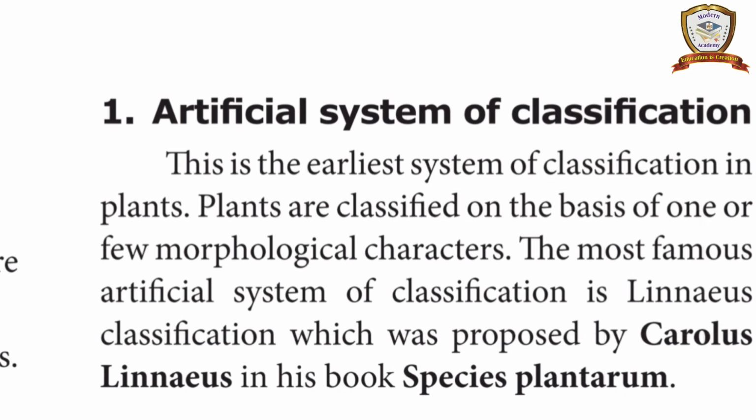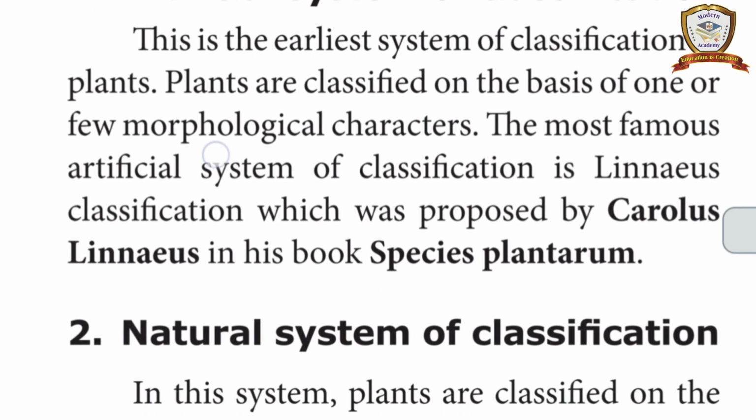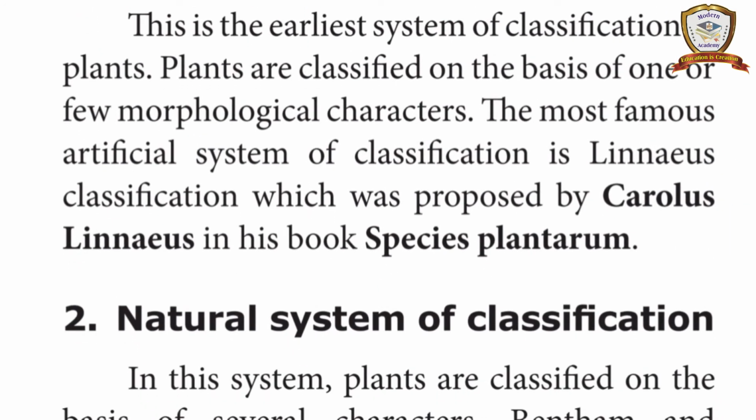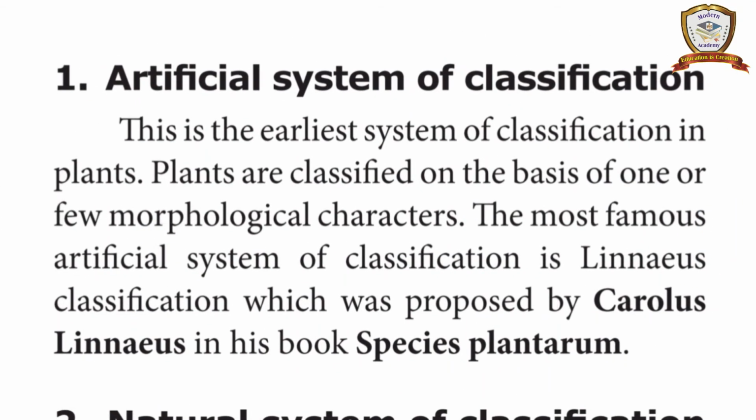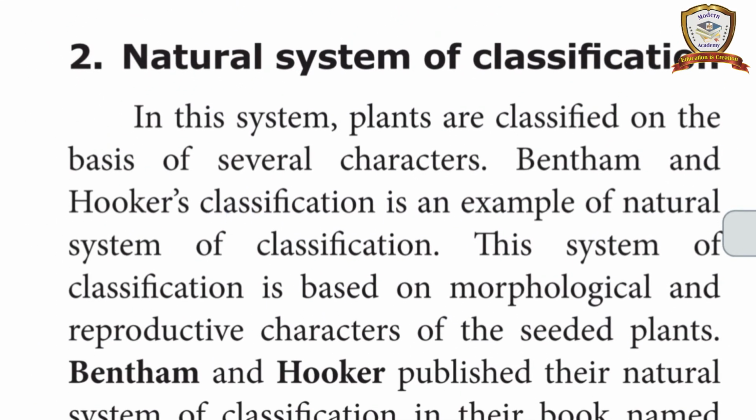The most famous artificial system of classification is Linnaeus classification, which was proposed by Carolus Linnaeus in his book Species Plantarum. So this is an artificial system of classification. The second one is the natural system of classification.